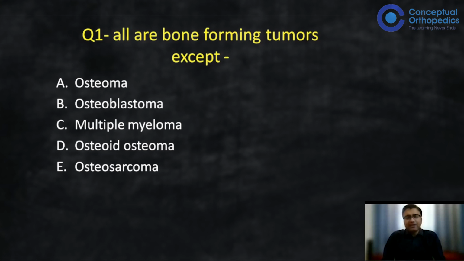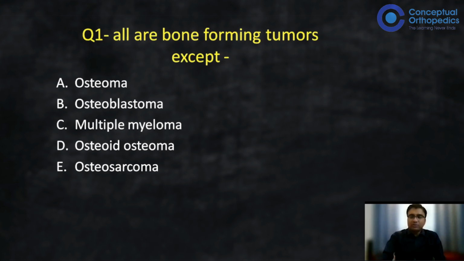So if we look at the examples one by one, we look at osteoma, which is a benign type of tumor. What you see commonly on the skull bone bulge, which is there. Then osteoblastoma, which is a benign type of bone forming tumor, and histologically, which is very much similar to the osteoid osteoma. The difference being osteoid osteoma is something where a lesion less than 2 centimeter is osteoid osteoma, and a lesion more than 2 centimeter classifies into an osteoblastoma. Osteosarcoma is one of the malignant variety of that sort.